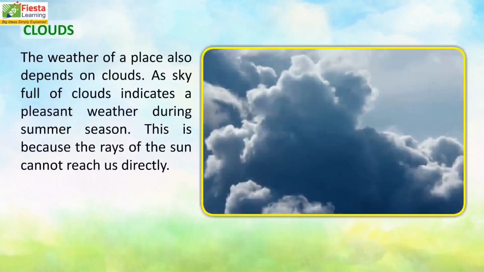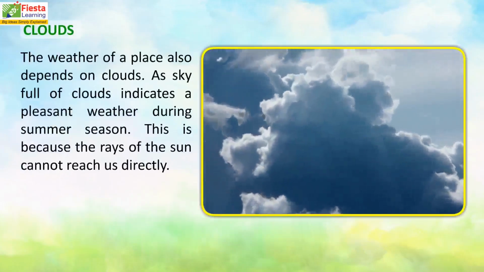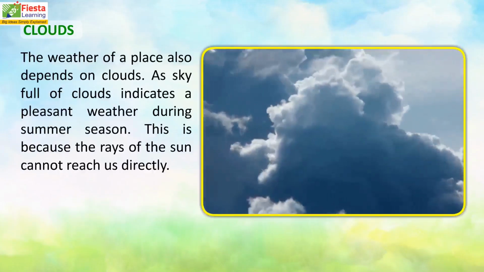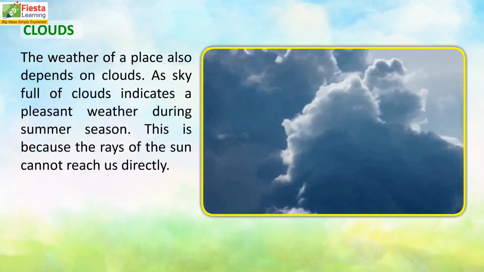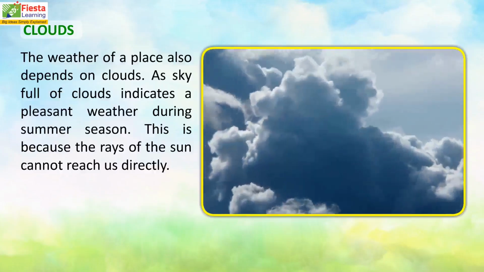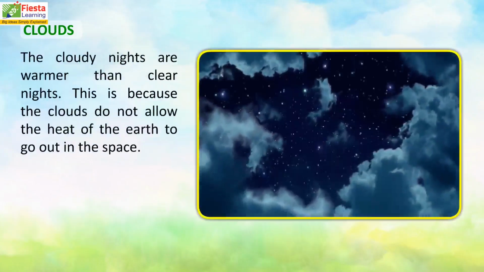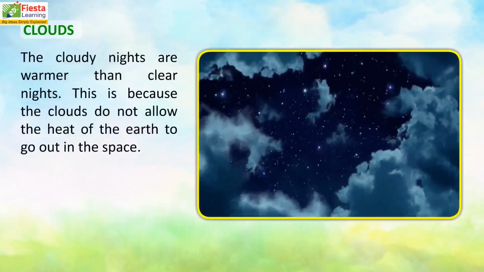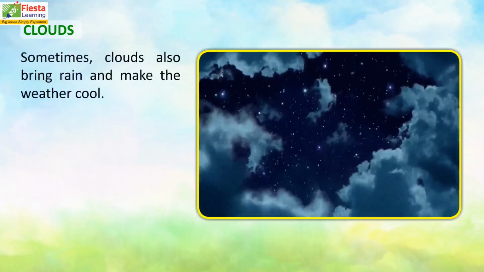Clouds. The weather of a place also depends on clouds, as a sky full of clouds indicates a pleasant weather during summer season. This is because the rays of the sun cannot reach us directly. The cloudy nights are warmer than clear nights. This is because the clouds do not allow the heat of the earth to go out in the space. Sometimes, clouds also bring rain and make the weather cool.